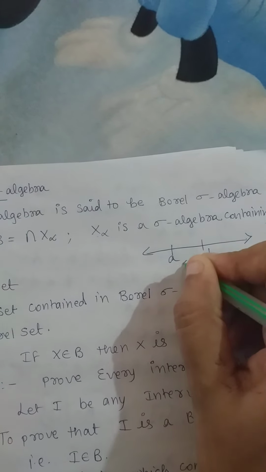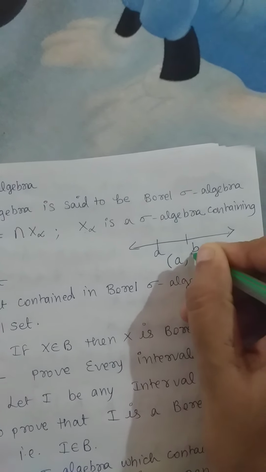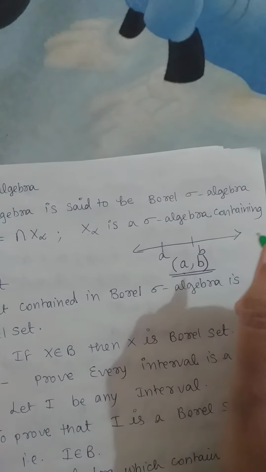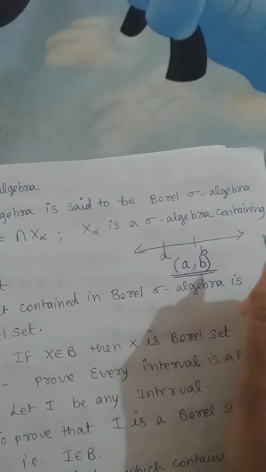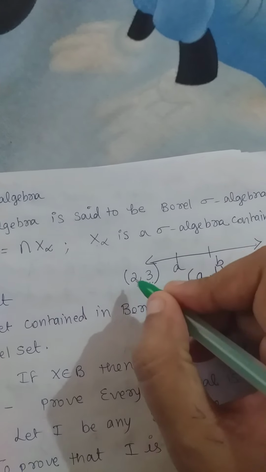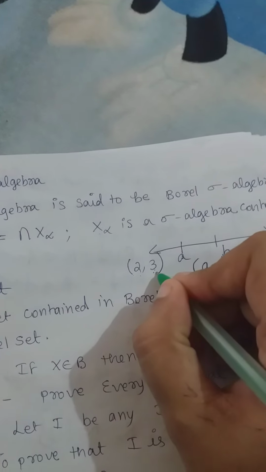Open intervals are usually denoted by simple brackets. That indicates that the endpoints are not included in that set. That is called an open interval. Suppose you take an open interval (2, 3). This means you include an infinite number of elements between 2 and 3, but you will not include the endpoints 2 and 3.